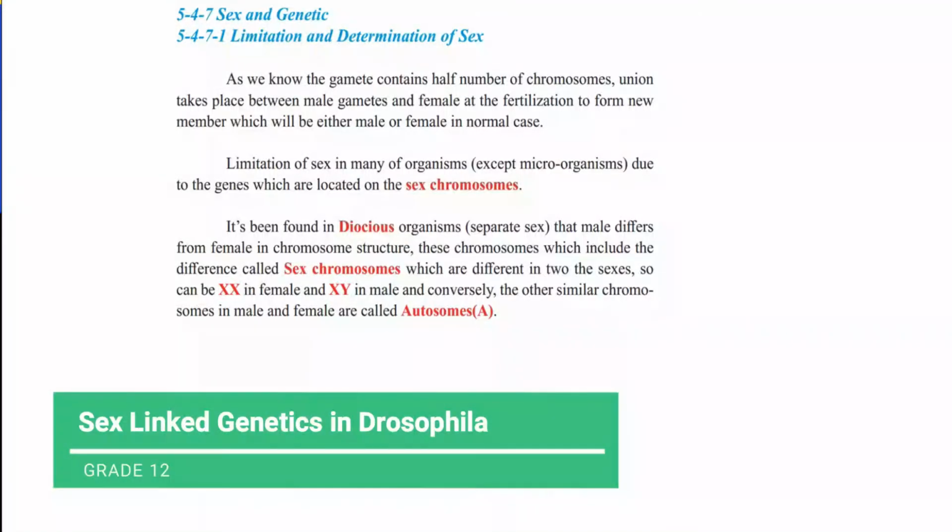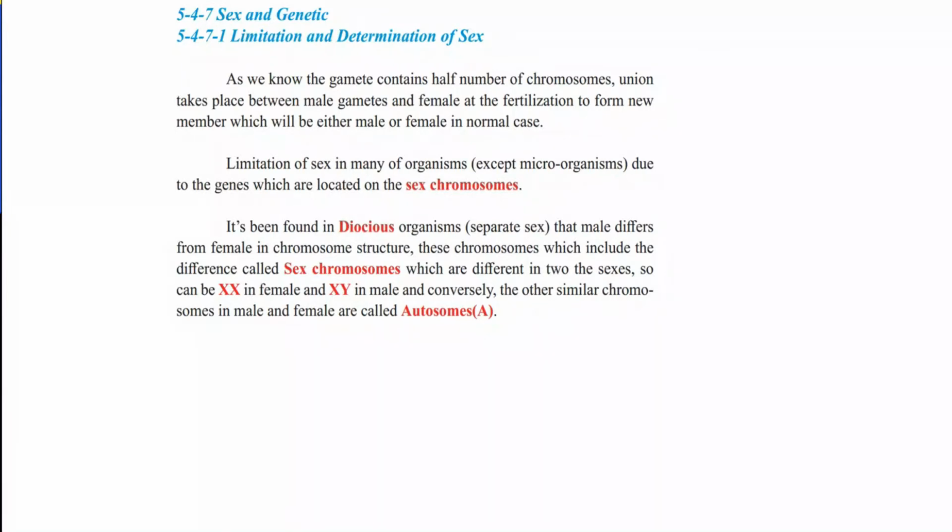Sex and genetics, limitation and determination of sex. As we know, the gamete contains half the number of chromosomes, which we learned in chapter 1 from meiosis. Union takes place between male and female gametes by fertilization to form a new member, which will be either male or female in the normal case, with the total number of chromosomes.